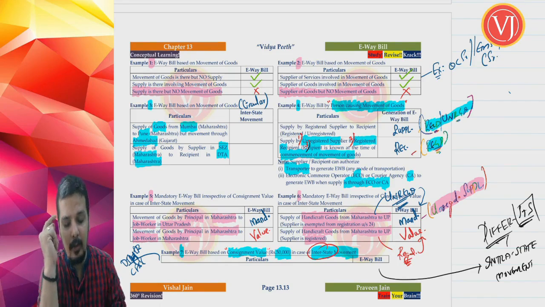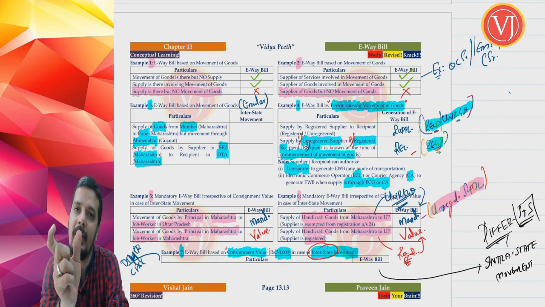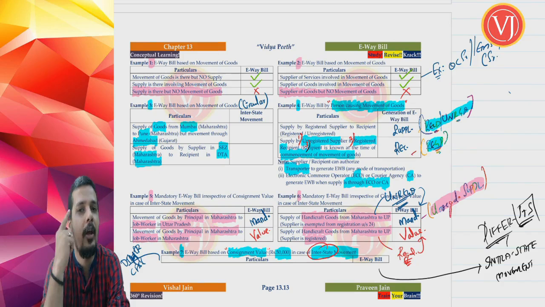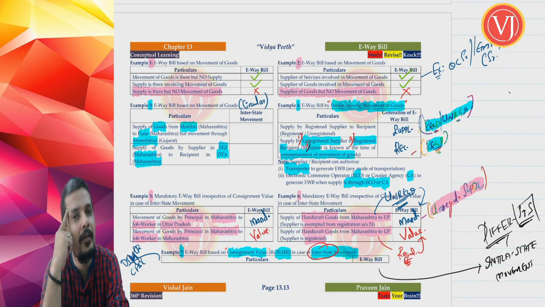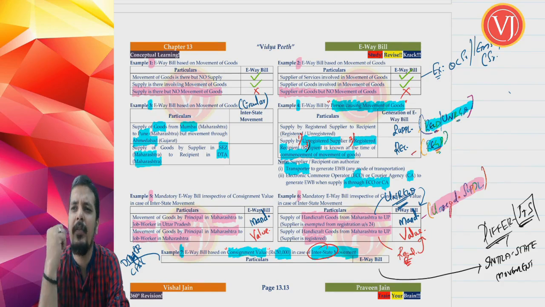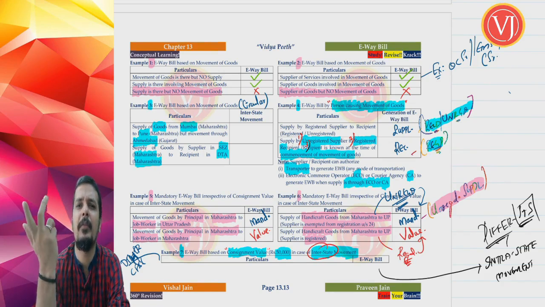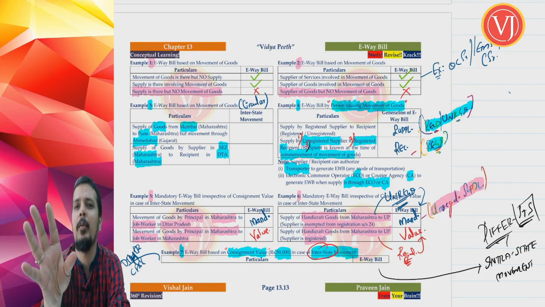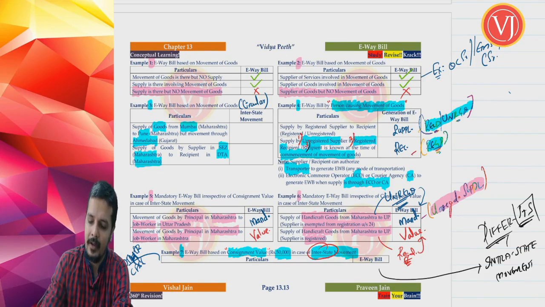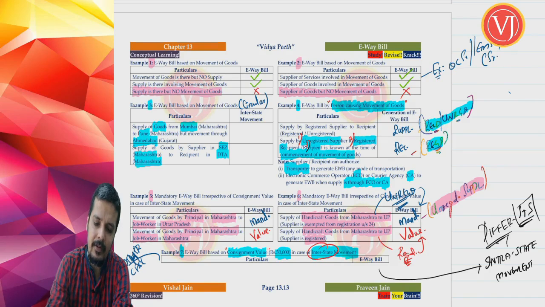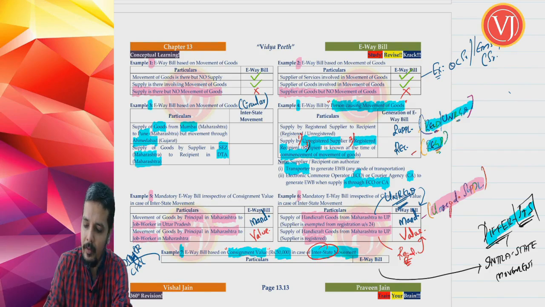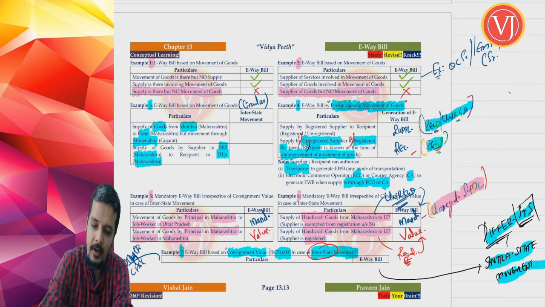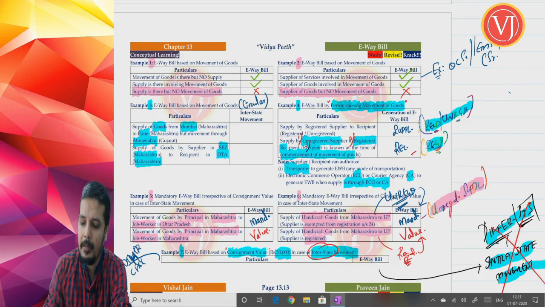When we talk about value based e-way bill, where the value is technically called consignment value, we are focusing only on interstate movement. If you doubt why we are not discussing intrastate movement, it is because it will be different from state to state. We have to see the state, and we don't have SGST law applicable for your exams. So we are not discussing value based e-way bill for intrastate movement.